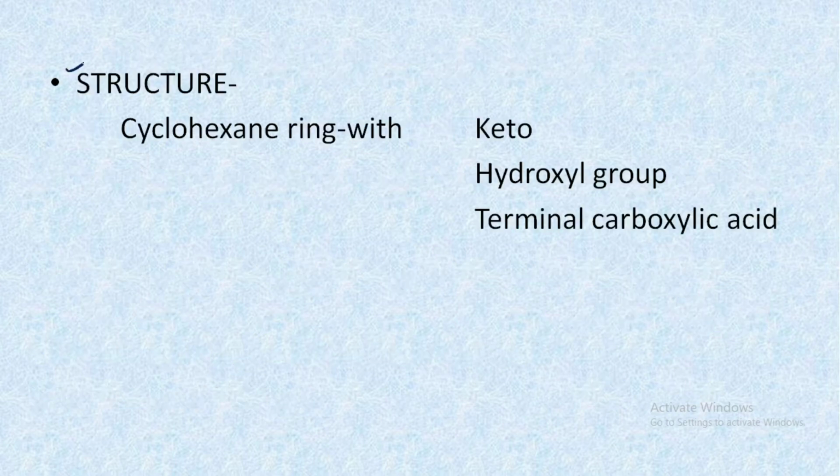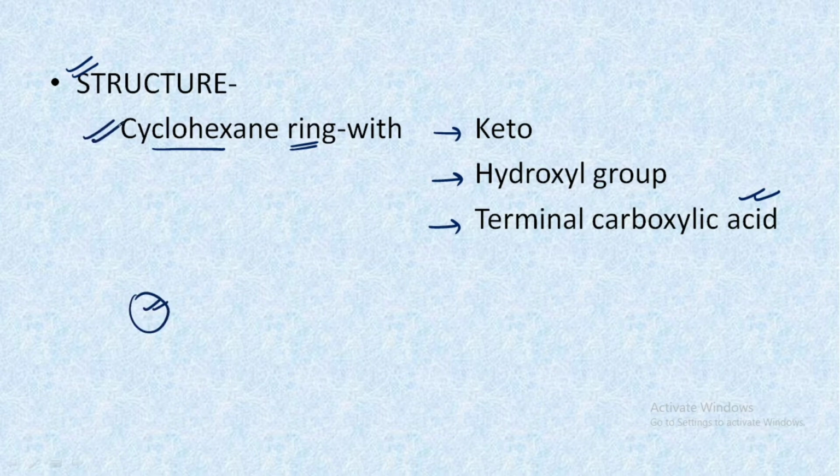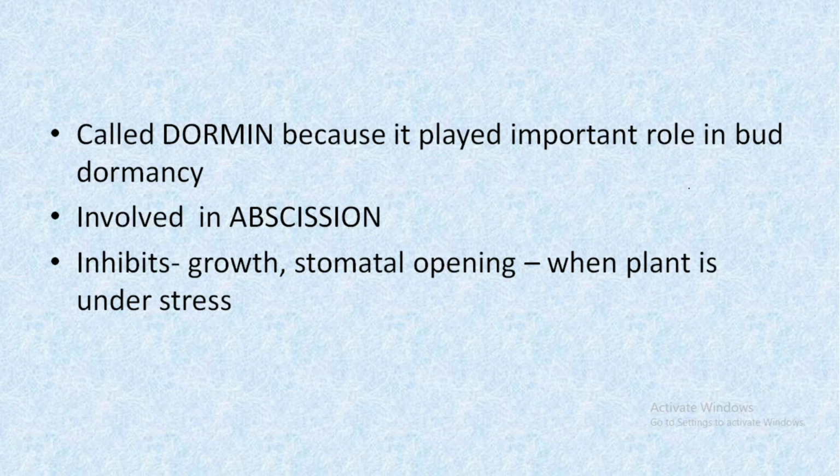So when we talk about the structure, it is a cyclohexane ring which contains a keto, a hydroxyl and a terminal carboxylic acid. You need not remember the complete structure. That is the reason why I have not mentioned the structure. Just remember that it is a cyclohexane ring which has a keto group, a hydroxyl group and a terminal carboxylic acid. It is also called dormin because it plays an important role in bud dormancy.